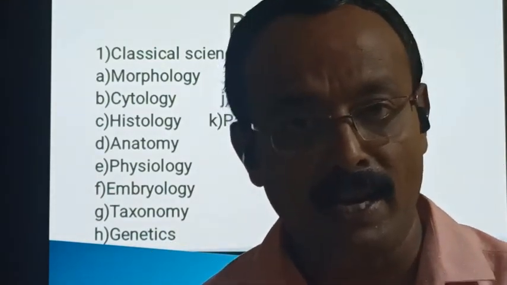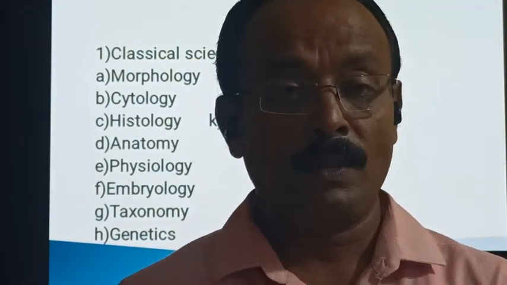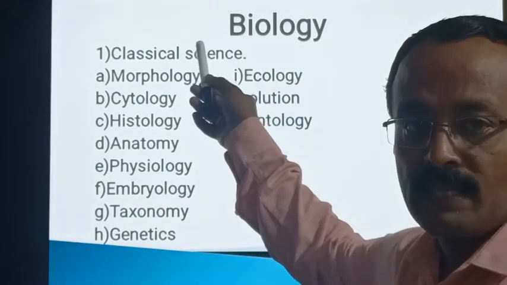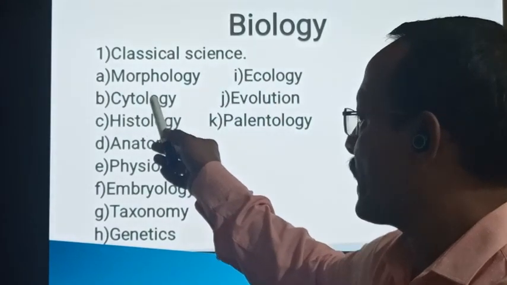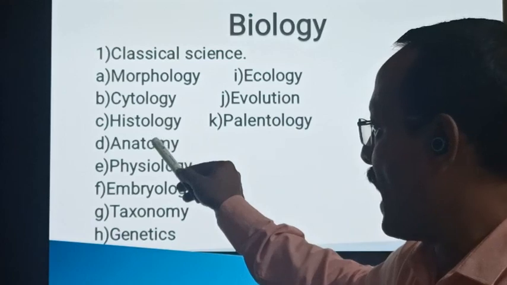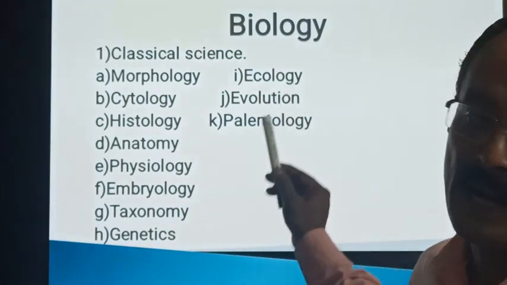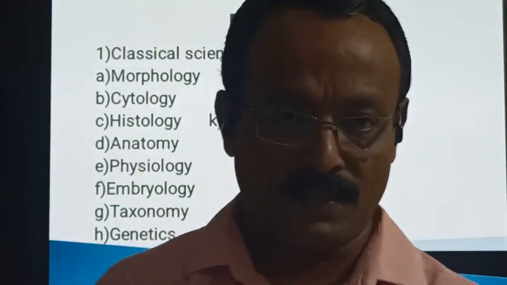So biology is studied under three major categories. First one is classical science. Classical science is morphology, cytology, histology, anatomy, physiology, embryology, taxonomy, genetics, ecology, evolution, etc. These are the classical sciences.